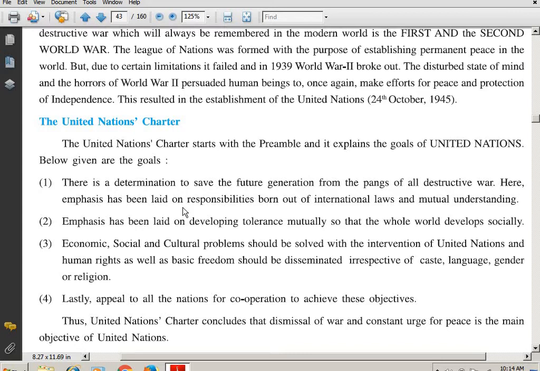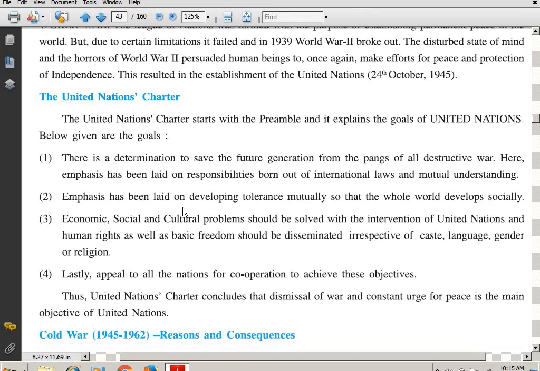The United Nations Charter starts with the preamble, and it explains the goals of the United Nations. Below given are the goals. You know, students, in chapter 8 also, we studied about the preamble to the Constitution. So, the United Nations Charter also begins with the preamble. And it explains the goals of the United Nations. What are the goals? Below are the goals of the United Nations.